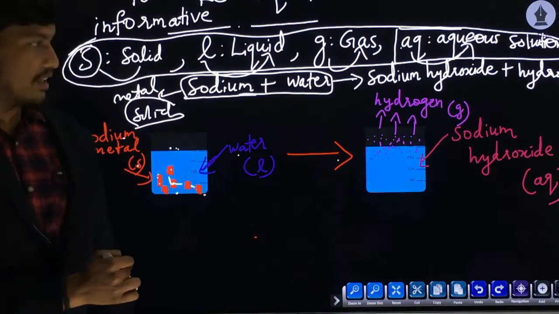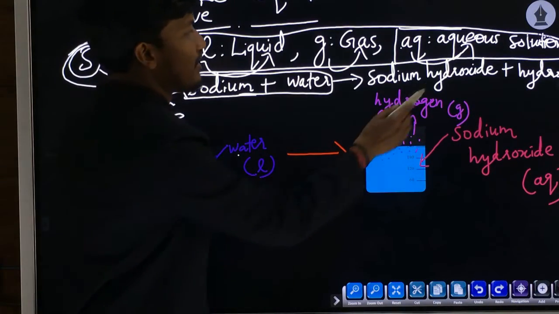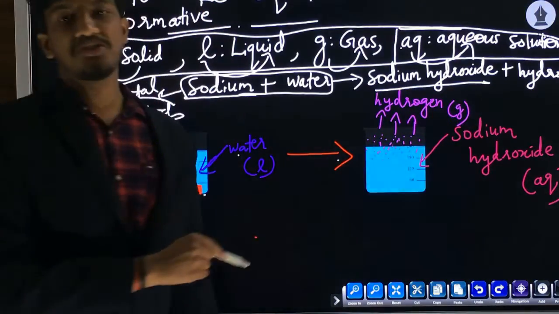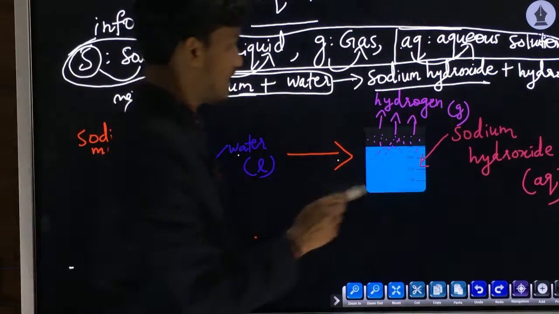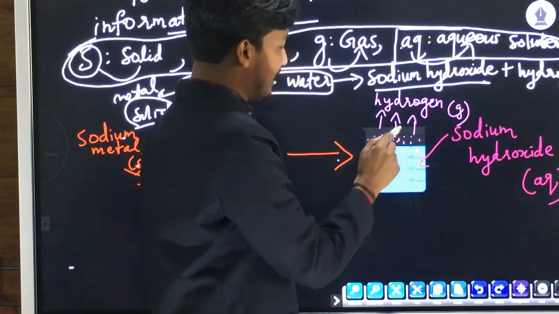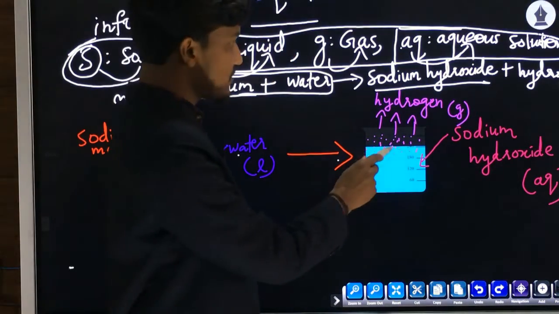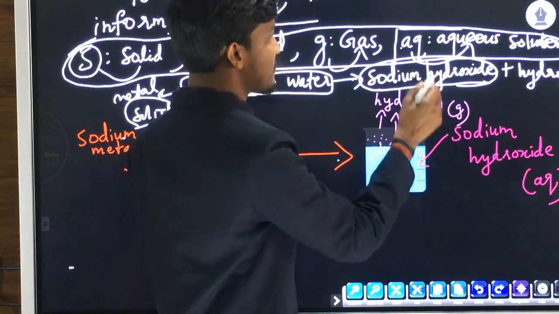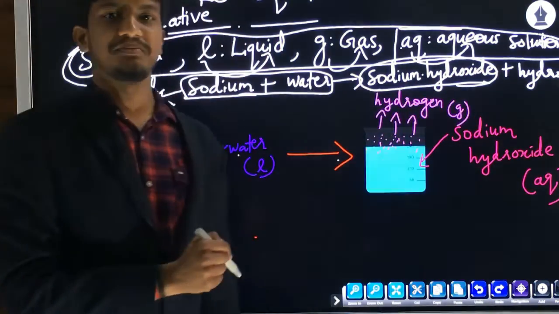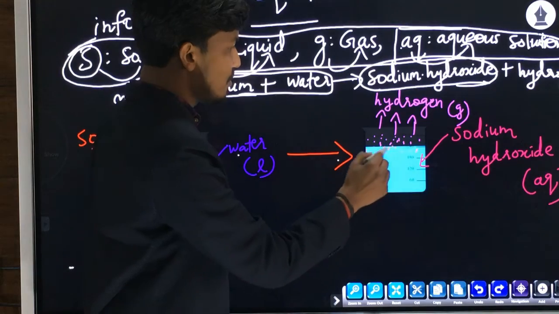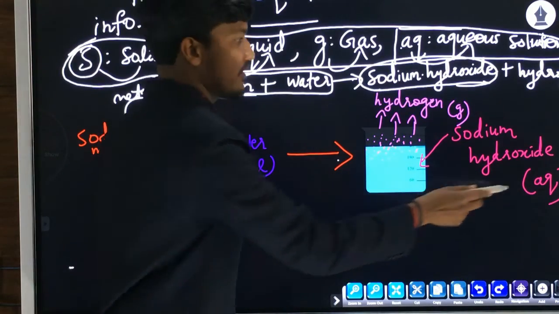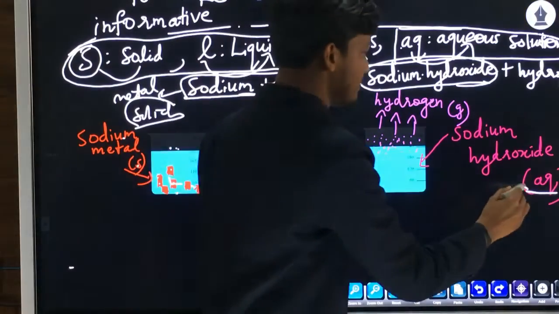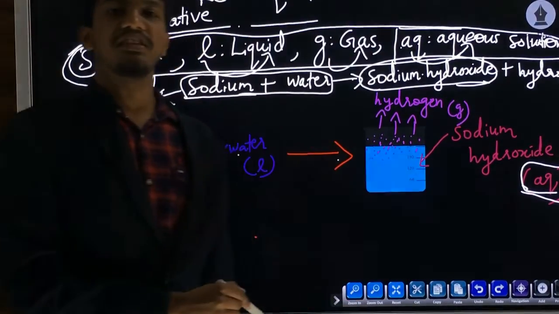What are the products? Products we have sodium hydroxide and hydrogen. Hydrogen means hydrogen gas. So we have two products, sodium hydroxide and hydrogen gas. What about the physical state of sodium hydroxide? It is aqueous solution. So we will get aqueous solution of sodium hydroxide. For sodium hydroxide we will use which abbreviation? Small letters aq.